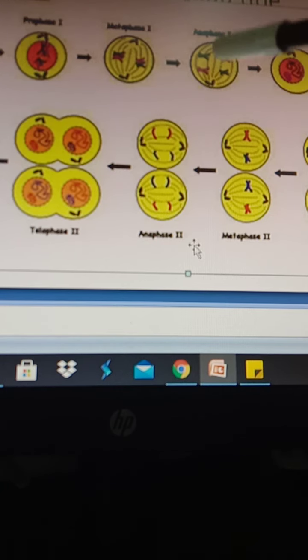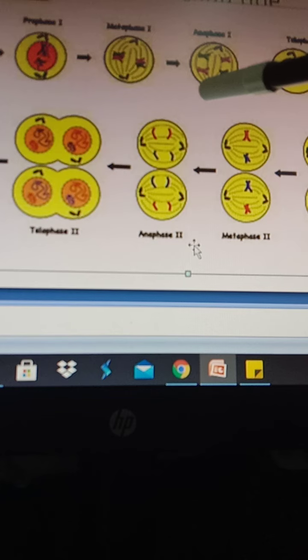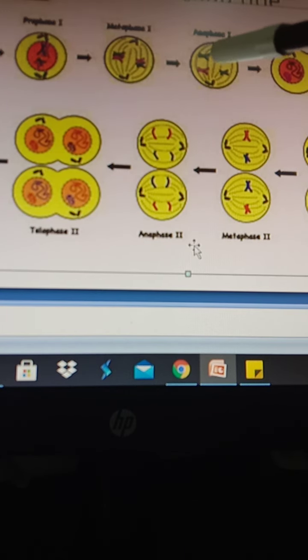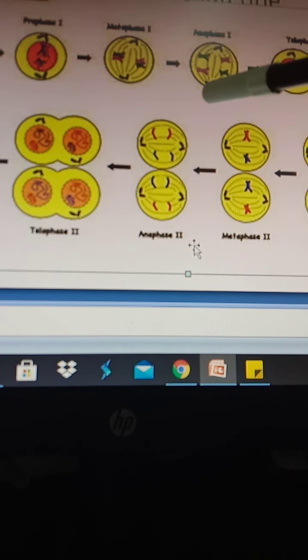In anaphase, again due to the pulling action of spindle fibers, as happens in mitosis, the same thing occurs here also. The chromosomes are dragged away from each other. When they are dragged away from each other, the reduction in the chromosome number occurs. This is anaphase 1, and anaphase 1 is followed by telophase 1.